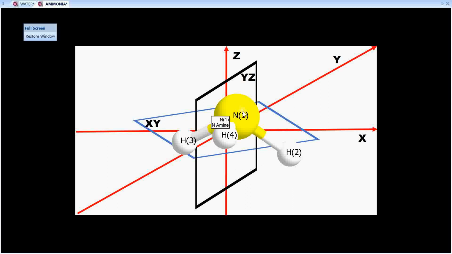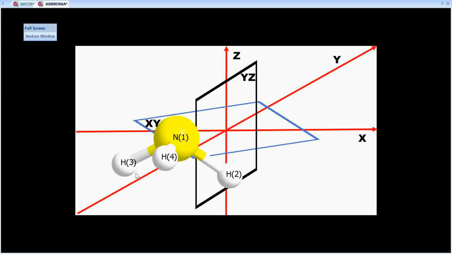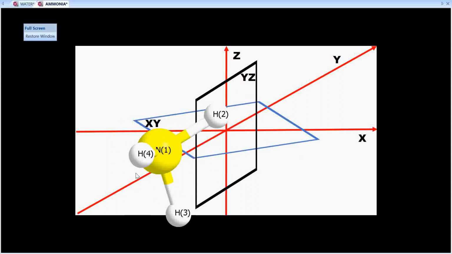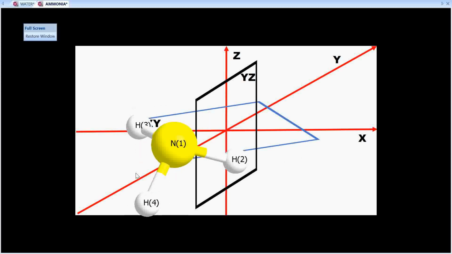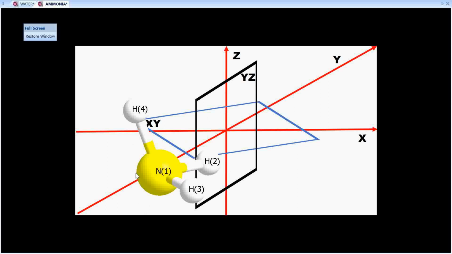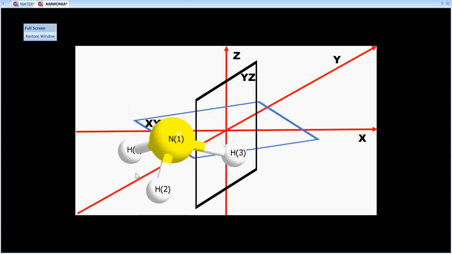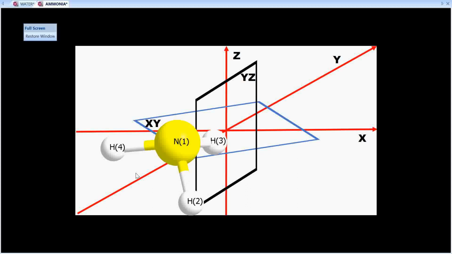Now let us find out which are the planes of reflection in your ammonia molecule. See, let me arrange this a little bit so that it becomes easier for you to visualize.